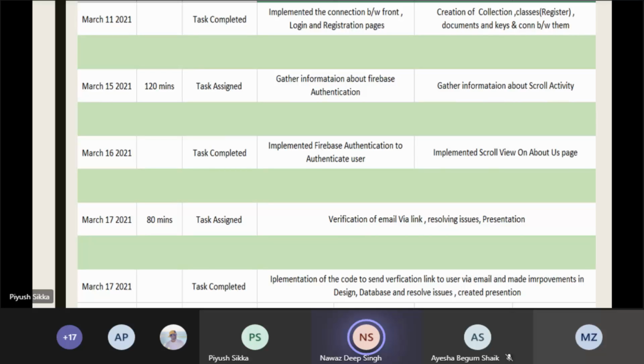Next we did some work for the verification of email via link, and resolving all the issues that we had in it. So we also implemented the code to send the verification link and made the improvements in the design, database, and resolve issue and created presentation.